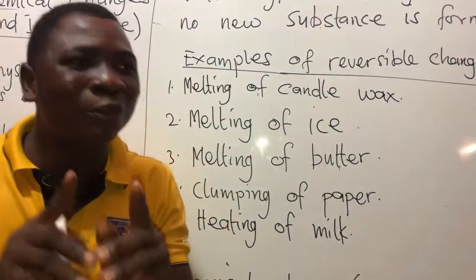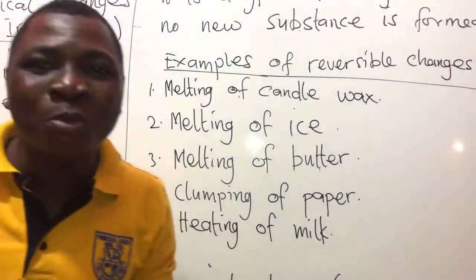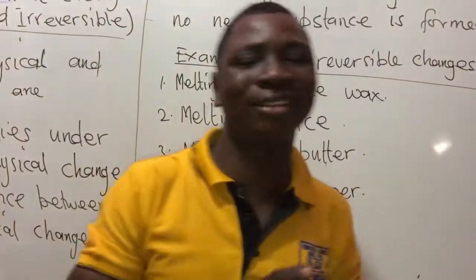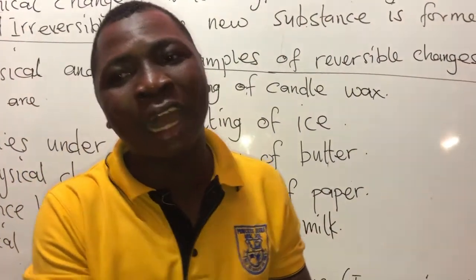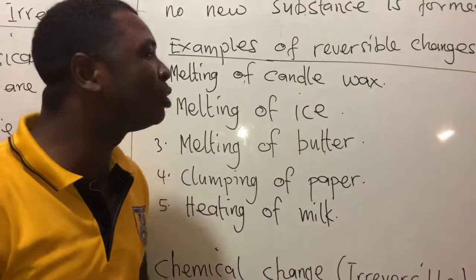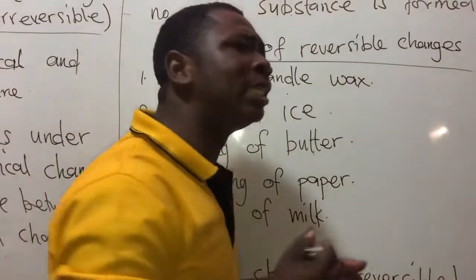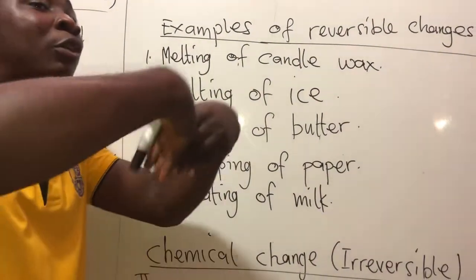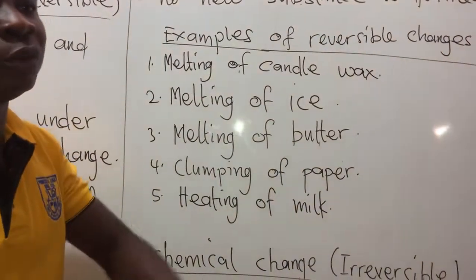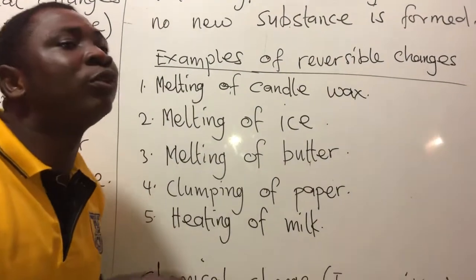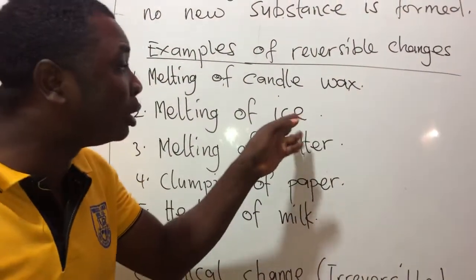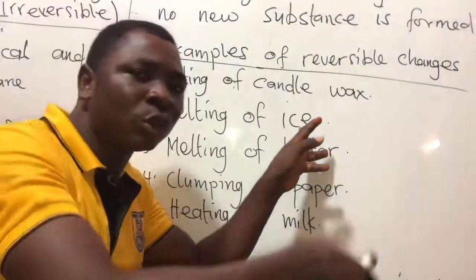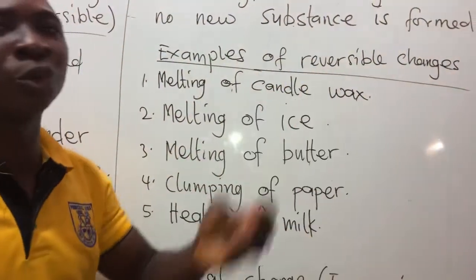Another example, melting of ice. When you put the water in the fridge, it changes to what? To ice. When you take the ice out, what happens? You see water. So there's no change. You can reverse it. That's why we call it reversible. You can reverse this ice back to water. And the water can be reversed back to ice.